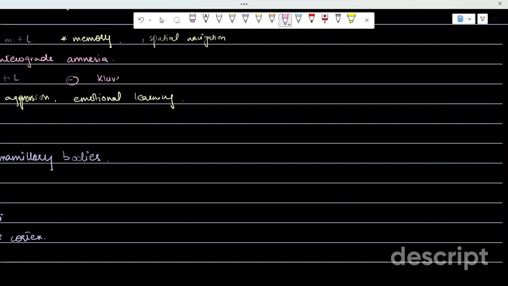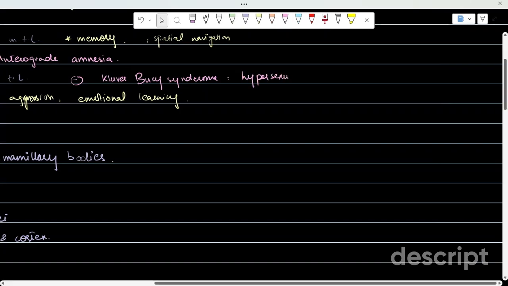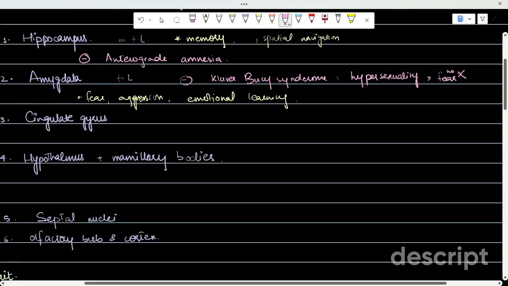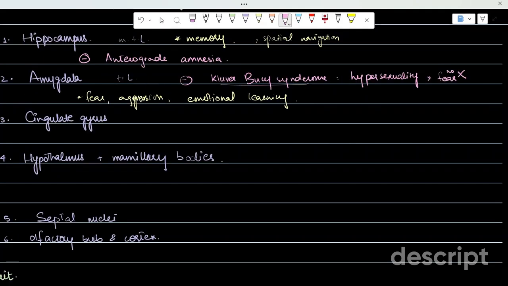Now, what is Kluver-Bucy syndrome? In Kluver-Bucy syndrome, the person will experience hypersexuality, as well as no fear and oral fixation. So hypersexuality is the keyword, and whenever there is no fear with hypersexuality in a scenario, you can relate it with a lesion in the amygdala, and that will be due to Kluver-Bucy syndrome.